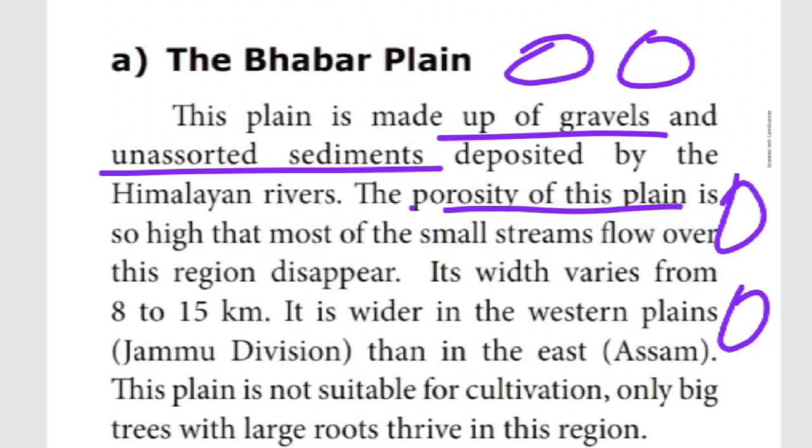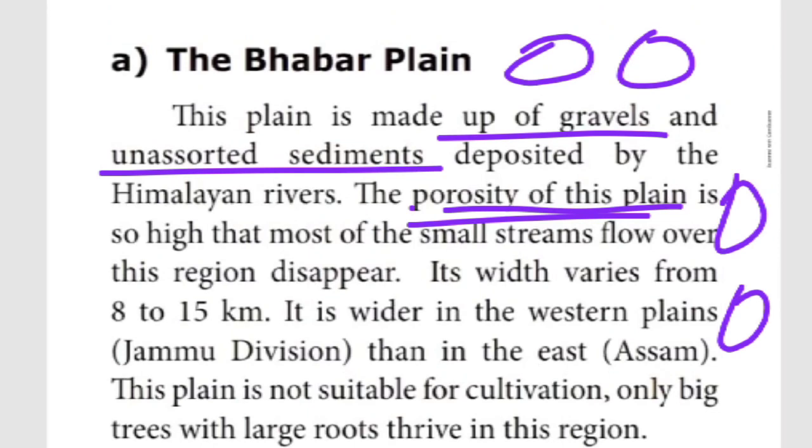I told just before, the grain type is a grain size sediment. The grain size soil has small holes. So these small holes are absorbing the water so much. The porosity of this plain is so high, like that it is given. Porosity in the sense small holes. Small holes are there in this soil, so that soil easily absorbs the water.